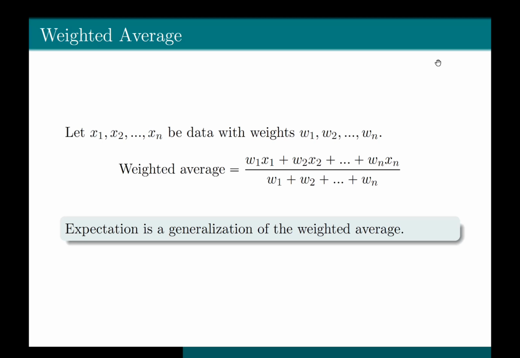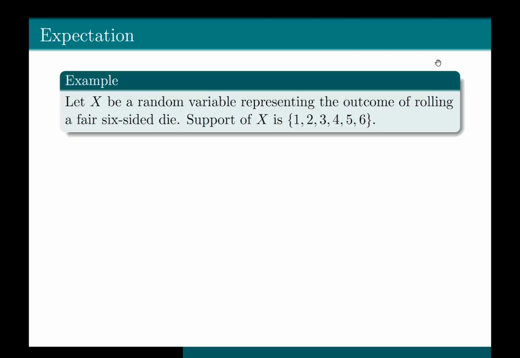The expectation is like the average outcome you would get if you could consider all possible outcomes and their probabilities, whether there are a finite number of outcomes or an infinite number. So expectation is basically a generalization of the weighted average. Let's try to understand it with an example.